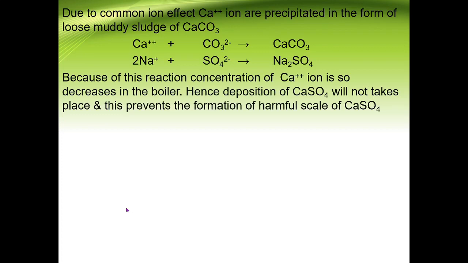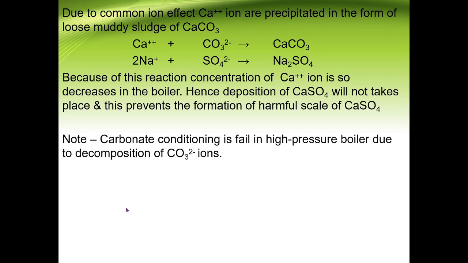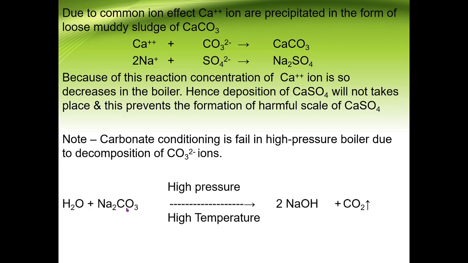But all this takes place in the low pressure boiler. What happens in the high pressure boiler? In the high pressure boiler, whatever sodium ions or sodium carbonate is there, the sodium ion reacts with the water, and due to that NaOH is formed. And we know very well about boiler troubles.